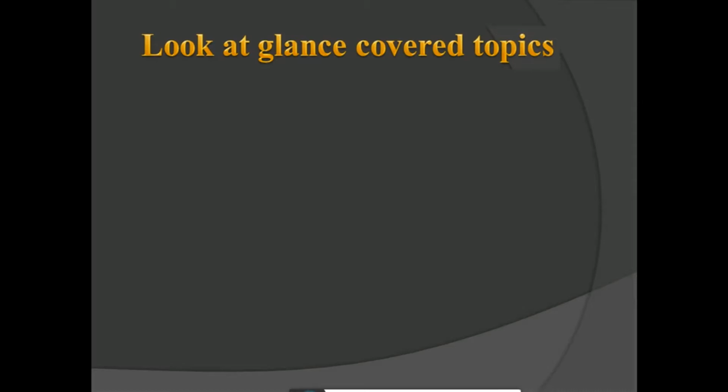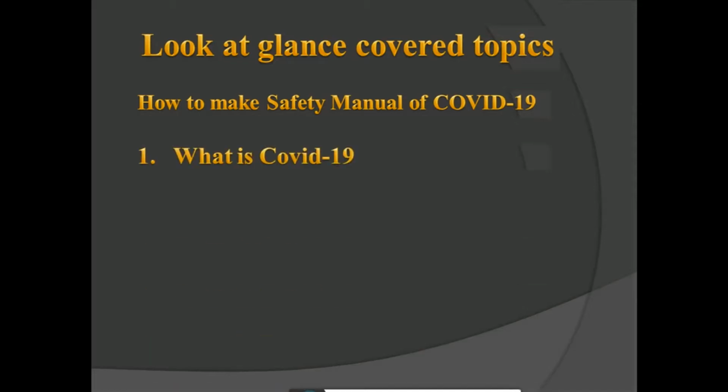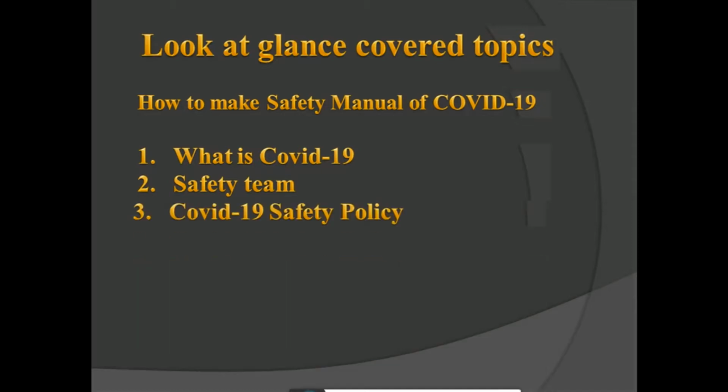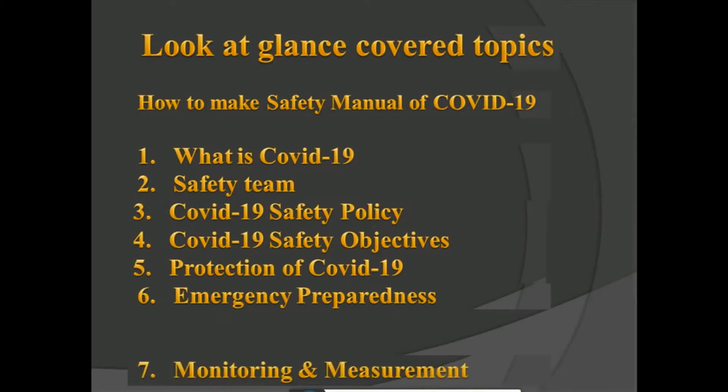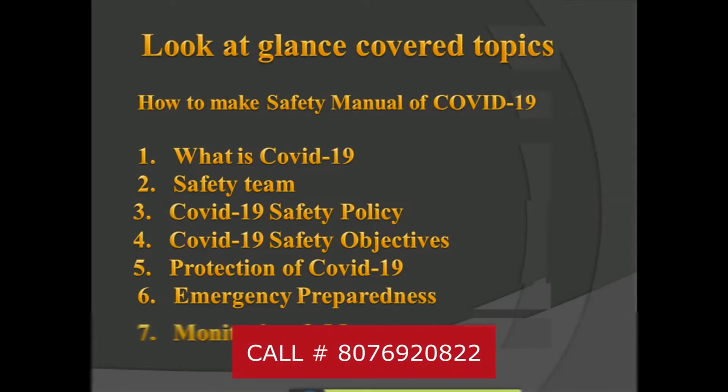Before starting this video, look at a glance at the covered topics. How to make a safety manual of COVID-19. First one, what is COVID-19? Second, safety team, how to make a safety team. Third, COVID-19 safety policy. Fourth, COVID-19 safety objectives. Fifth, protection from COVID-19. Sixth, emergency preparedness, how. Seventh one is monitoring and measurements.